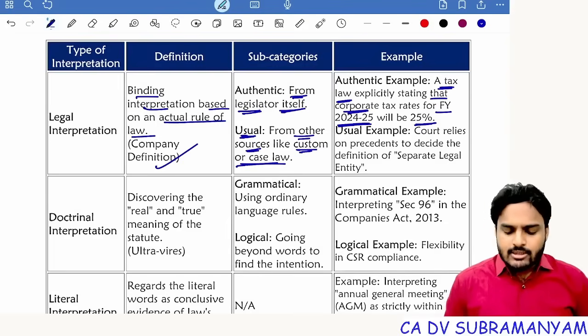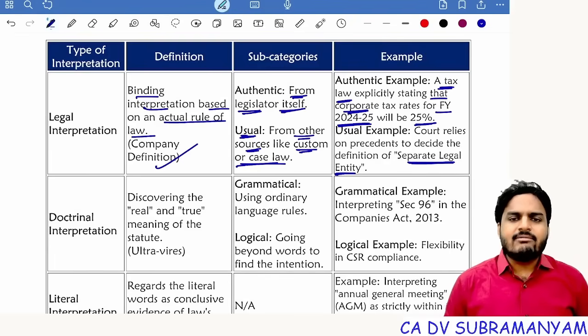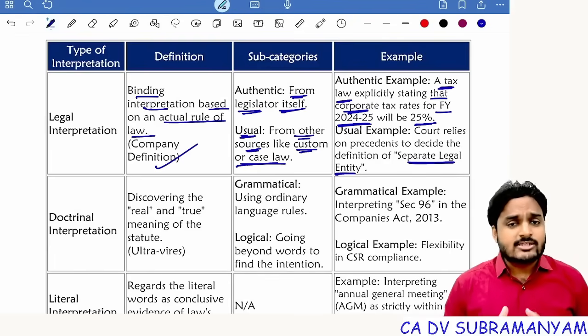Next one, usual from other sources like customs or case laws. For example, the word separate legal entity was not defined in our Companies Act 2013. Now, separate legal entity is having various case laws like Solomon versus Solomon Company Limited. Getting my point? So, based on those judgments, we will get to know about separate legal entity.